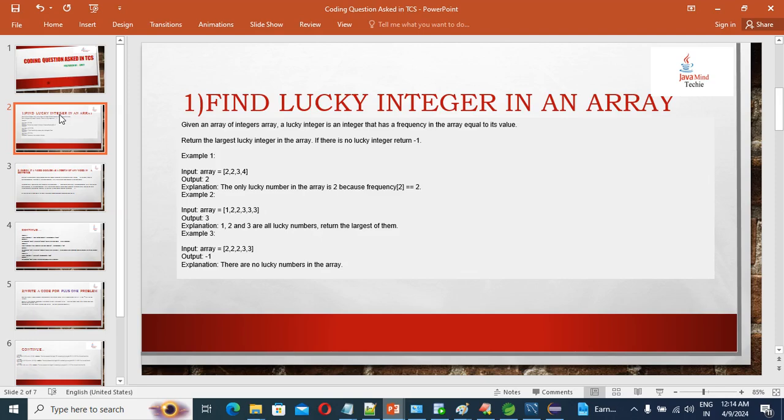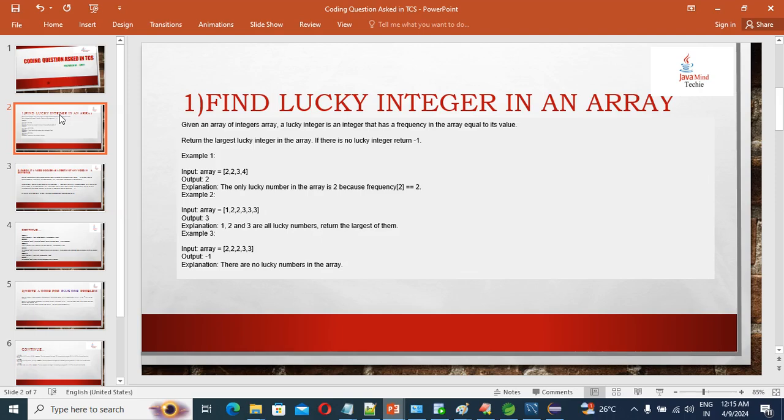So these 3 conditions are there. First condition, guys, see, first example: if you have an element in the array whose value equals its frequency, so 2 is coming 2 times, that's why the output is 2. But in the second example, we can see all are lucky numbers. 1 is coming 1 time, 2 is coming 2 times, 3 is coming 3 times. But which is the largest? That will be the lucky number. So 3 is the output.